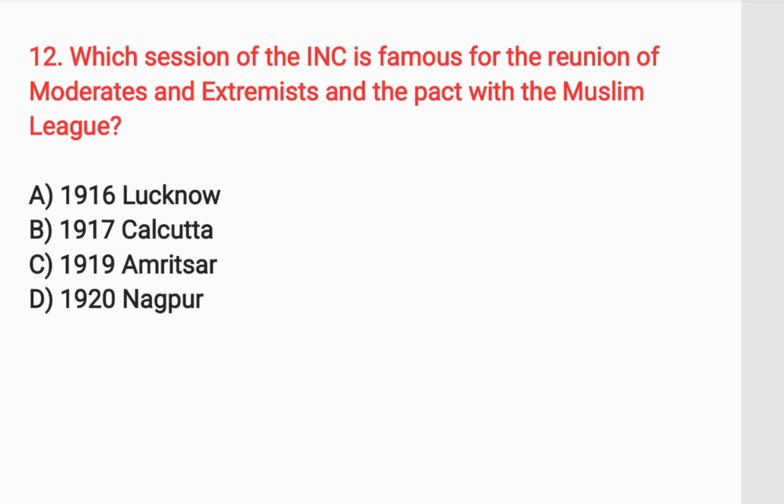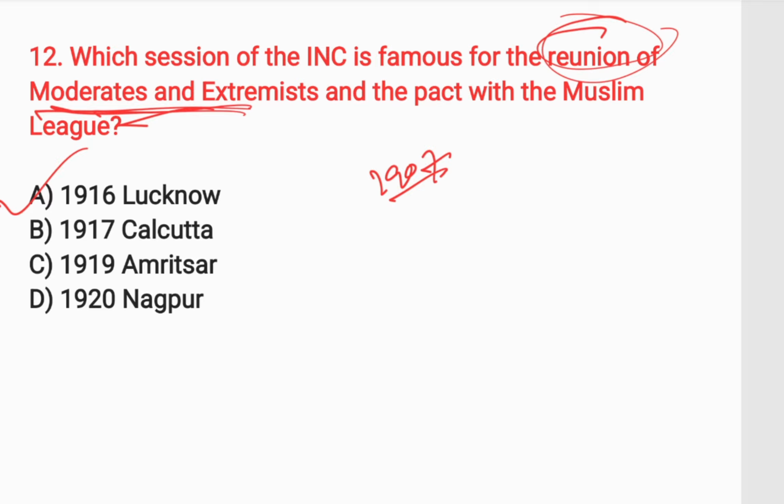Next question is, which session of the INC is famous for the reunion of moderates and extremists? They were separated in the 1907 Surat split or Surat session, but they were reunited in the 1916 Lucknow session, known as the Lucknow Pact.